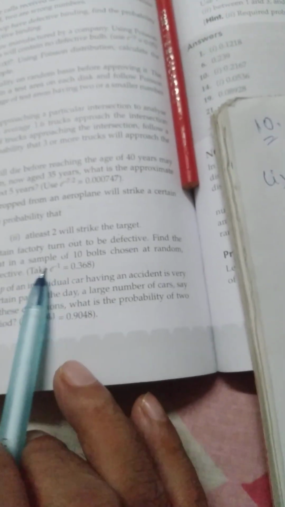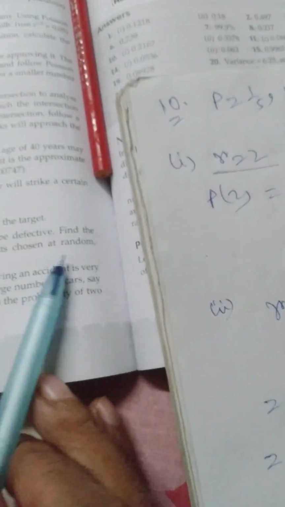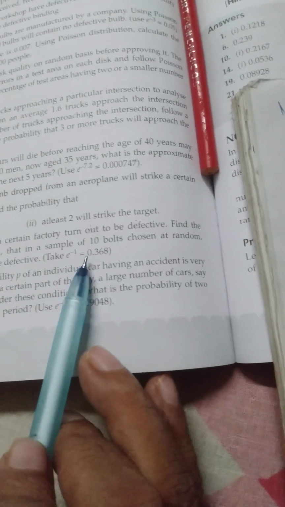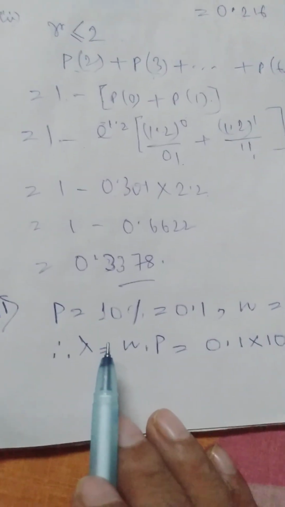10% of the bolts produced in a certain factory turn out to be defective. Find the probability using Poisson's distribution that in a sample of 10 bolts chosen at random, exactly 2, and more than 2 bolts will be defective. Take e to the power minus 1 equals 0.368. Now the solution.